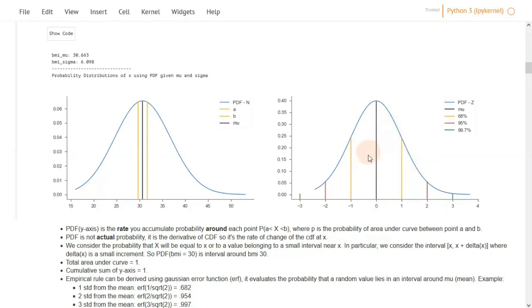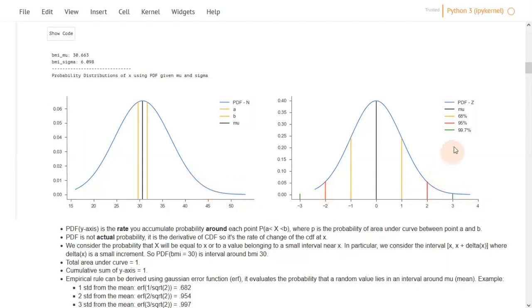specific values. One property of the normal distribution is the empirical rule, which states that 68% of the data lies within these orange lines, 95% of the data lies within these red lines, and 99.7% of the data lies within these green lines. This means that if we have a data point that is outside the green lines, we can consider this to be an outlier. And the reason that this green line here is far away from the distribution is because in this dataset, there are no values that are less than 3 standard deviations away from the mean. And you can actually see this here in this tail, a long tail towards the positive values.